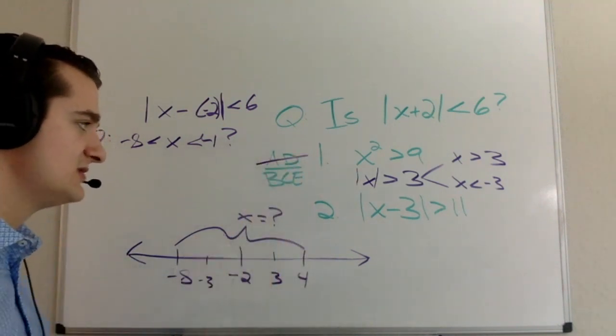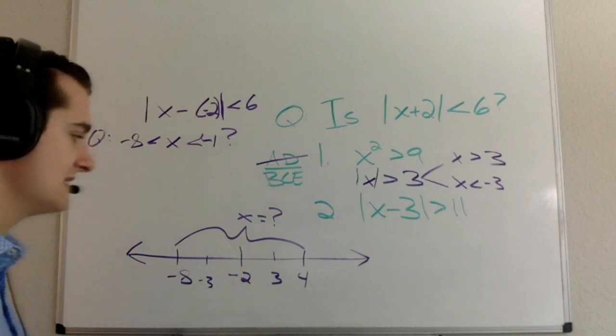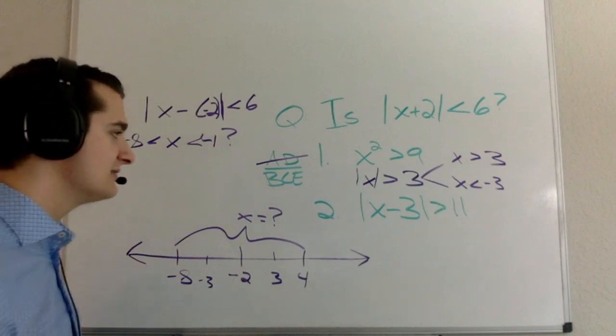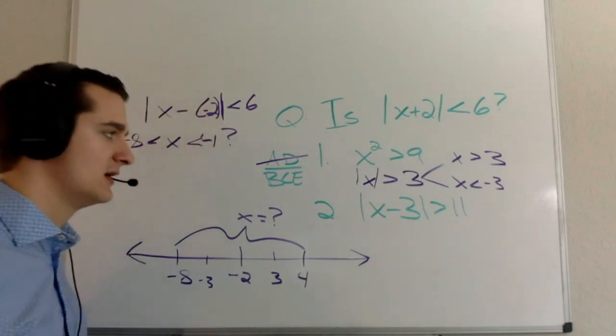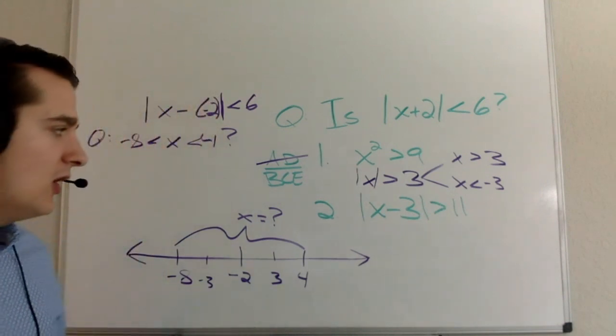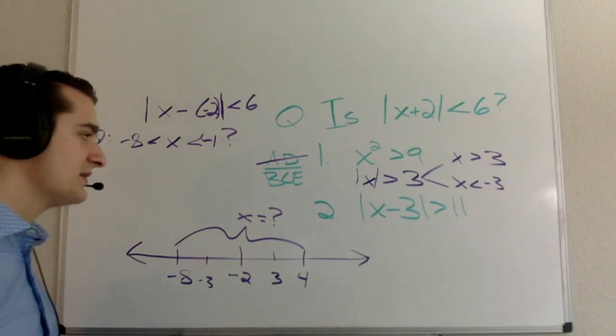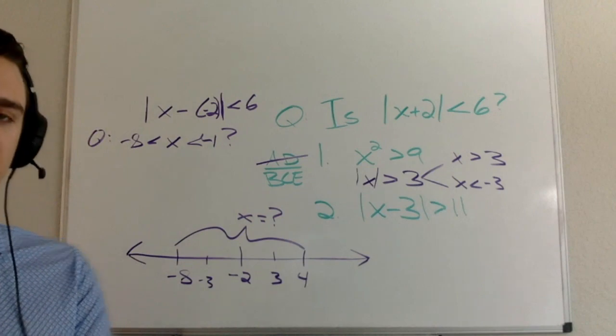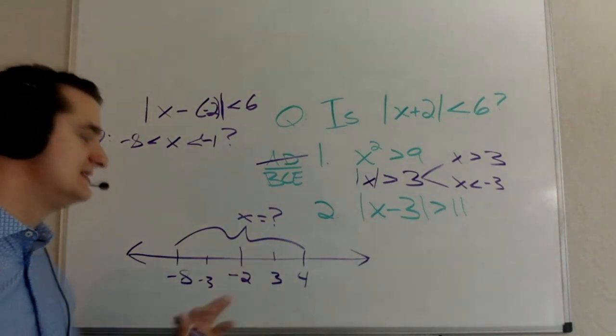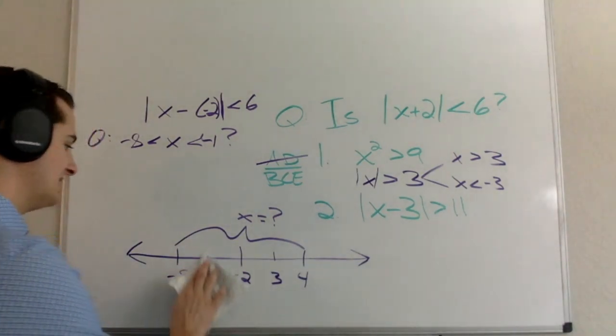When I look at statement 2, this is interesting. It tells me that the absolute value of x minus 3 is greater than 11. Remember, we're thinking about absolute value in terms of distance. And so the absolute value of x minus 3 is going to tell me the distance of x from 3. I'm going to clean this up real quickly.